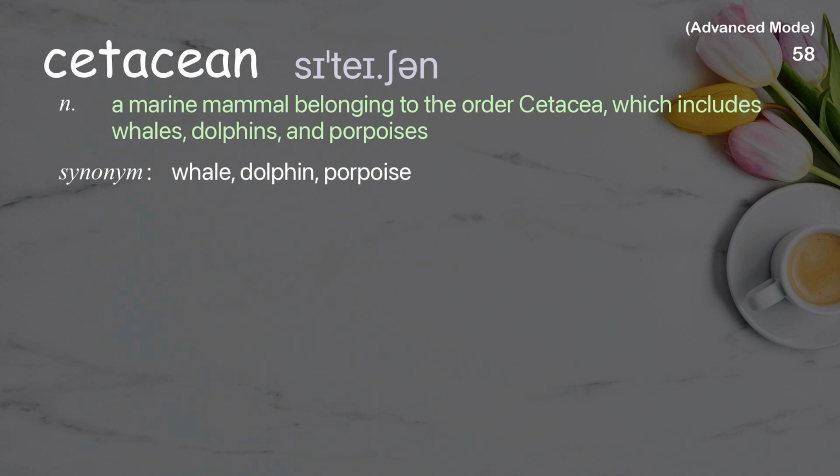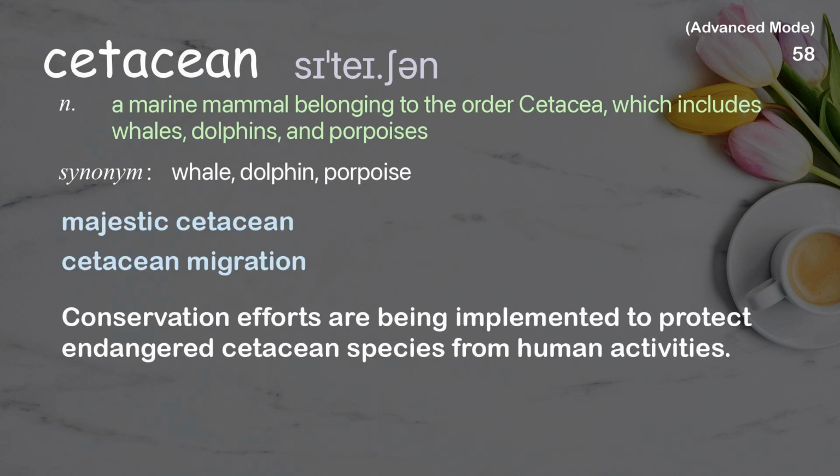Cetacean. A marine mammal belonging to the order Cetacea, which includes whales, dolphins, and porpoises. Examples: Majestic cetacean. Cetacean migration. Conservation efforts are being implemented to protect endangered cetacean species from human activities.